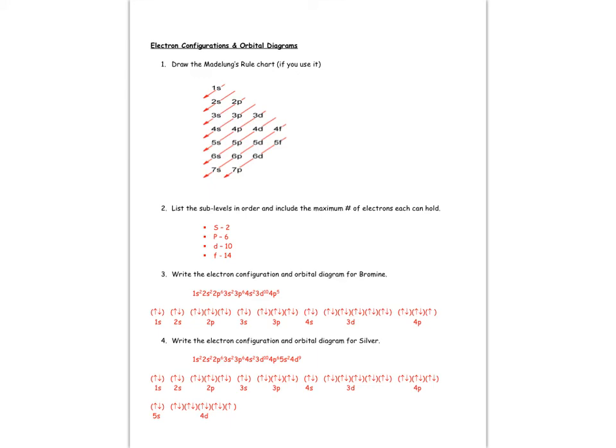Make sure that you can do your electron configuration and orbital diagrams using the Madelung rule or the diagonal chart. You want to make sure that you understand for every sublevel how many electrons can be held. S can hold 2, P can hold 6, D can hold 10, and F can hold 14. And then from there, just make sure that you know, for your orbital diagrams, how many lines to draw for SPDF. We know that S gets 1 line, P gets 3, D gets 5, and F gets 7.